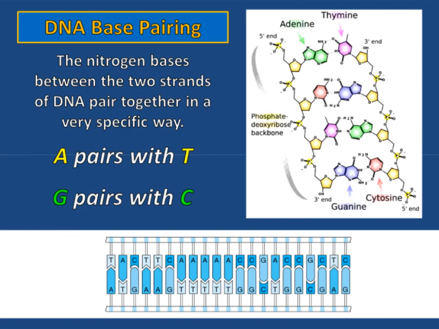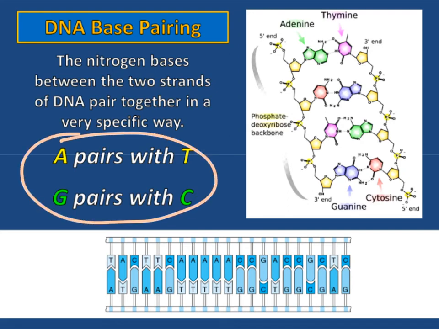All right, so here is the fun part. So DNA base pairing. So how does DNA pair with one another? The nitrogen bases between the two strands of DNA pair together in a very specific way. On number 25, you're going to write how they pair up. So the letter A pairs with T, and G pairs with C. So on number 25, you're going to write that down. A pairs with T, G pairs with C.